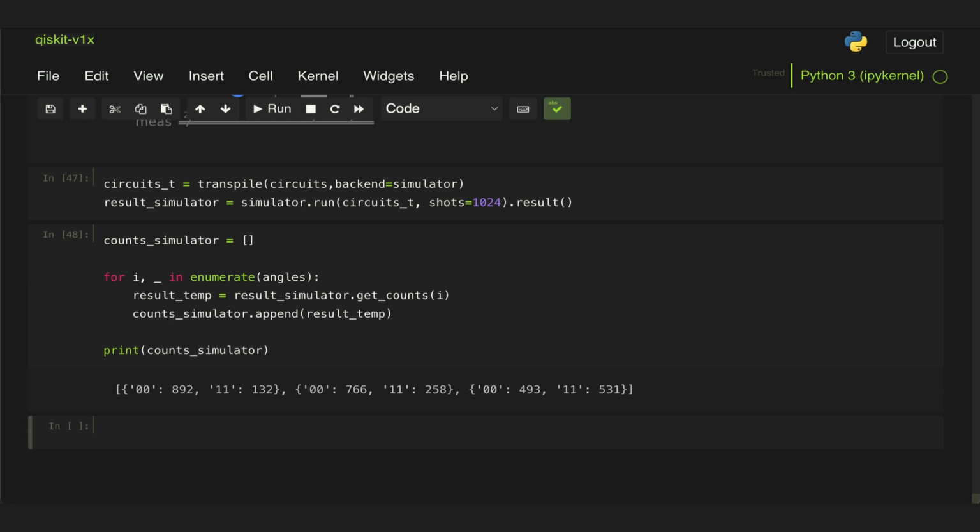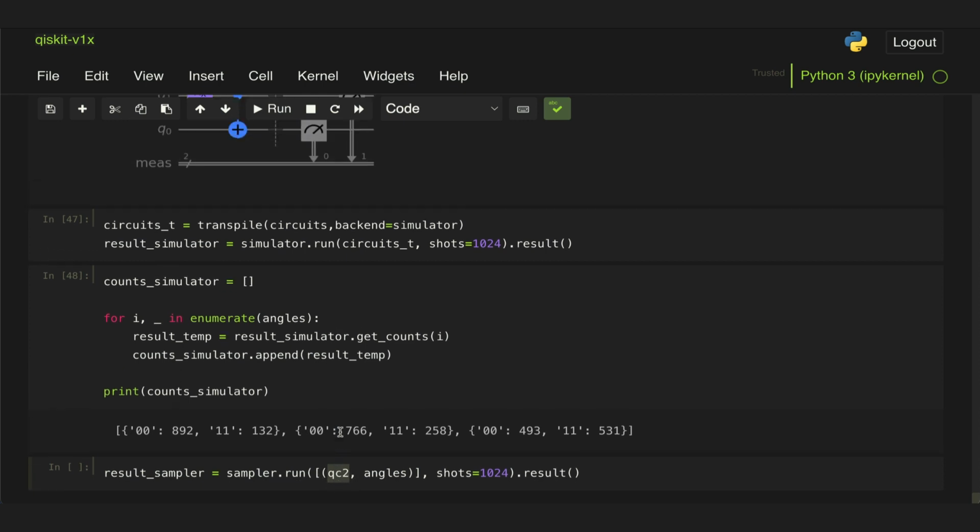In the case of the sampler, what we can do is what we discussed in the previous video, which is pass the parameters inside a primitive unified block. So same as we did before, we do sampler.run, and we need to pass a list of pubs, right, of primitive unified blocks, and I'm passing those as tuples. So this tuple has the circuit, which still has the parameter theta.